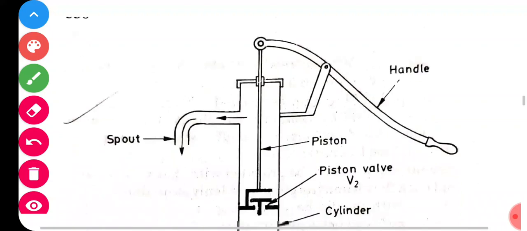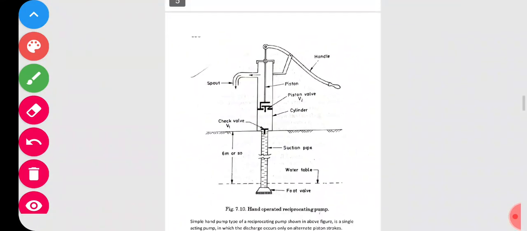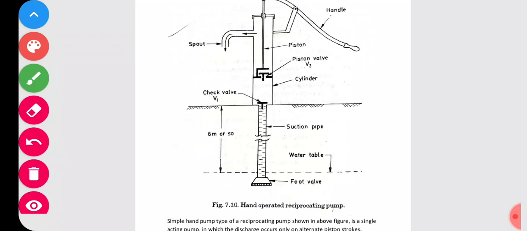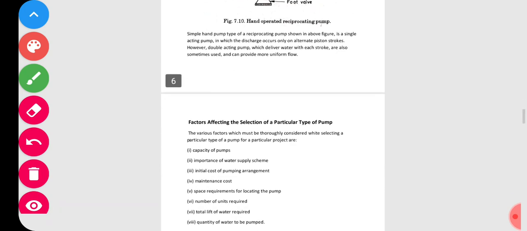Now if you want to see the figure, this is a reciprocating pump figure. It is just for your understanding. This figure will never be asked in the examination. In villages it is commonly used. You might have seen this. This is a hand operated reciprocating pump. But majorly, the centrifugal pump itself is used.